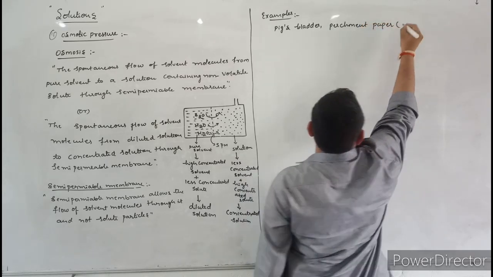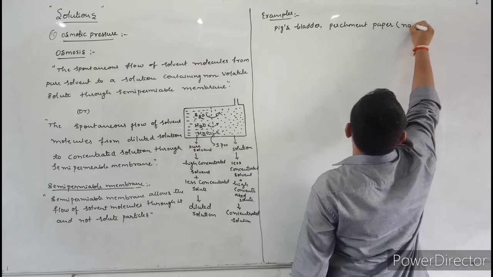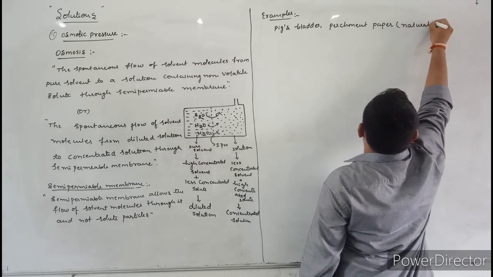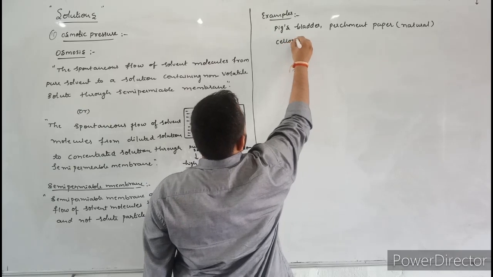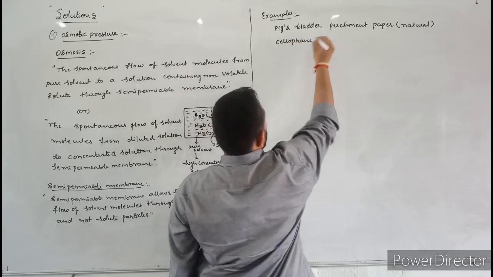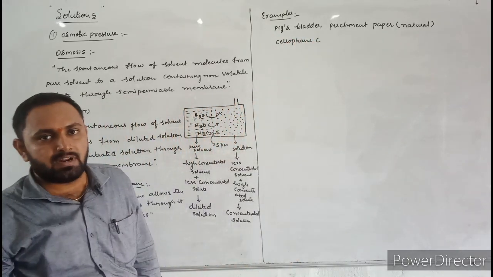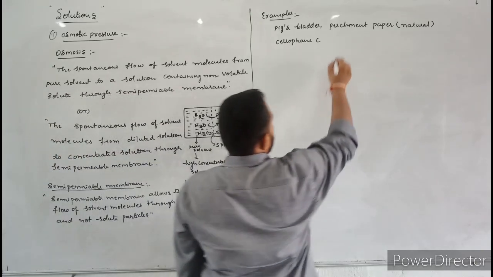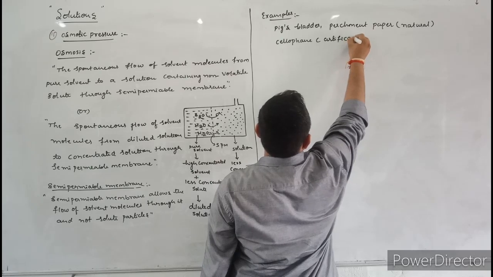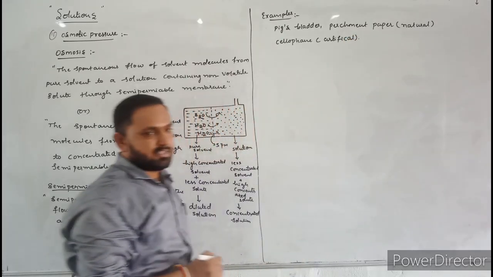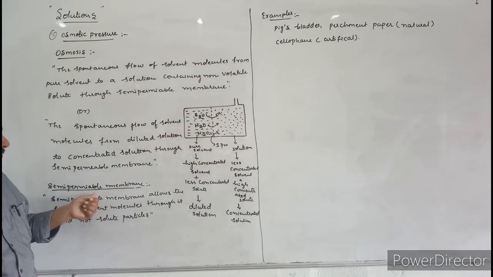These are examples for natural semi-permeable membrane. Next, cellophane. This is also a semi-permeable membrane. It is an example for artificial semi-permeable membrane. Okay, these are the examples for semi-permeable membrane.